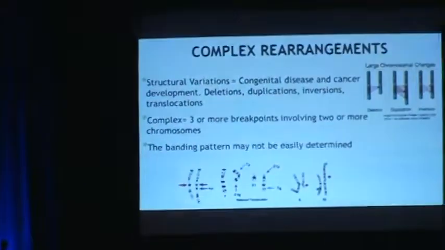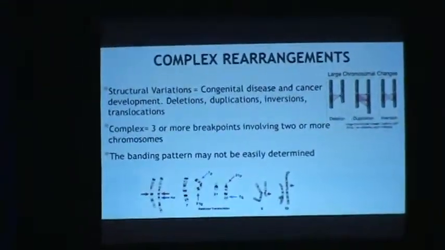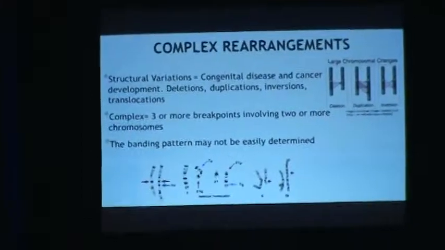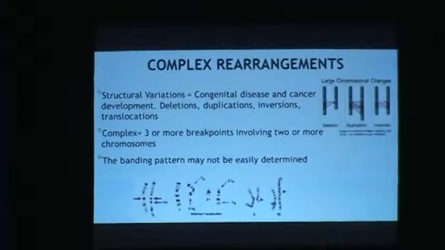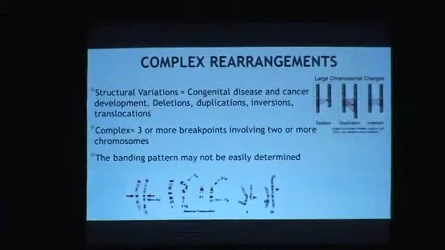So as we all know, structural variations impact a major part of the human genome. These variations or rearrangements can lead to congenital disease and aid in cancer development. Rearrangements are defined as complex when there are at least 3 or more breakpoints involving 2 or more chromosomes. I would like to point out that the rearrangements involved in chromothripsis are not your typical structural rearrangements. These rearrangements can be so complex that the banding pattern is often not easily determined.